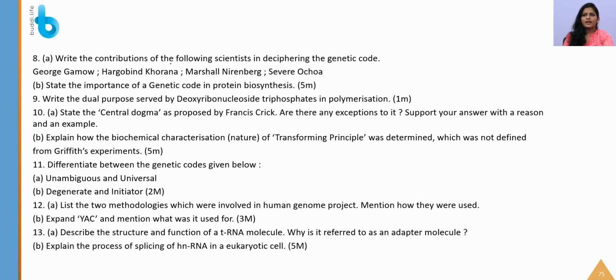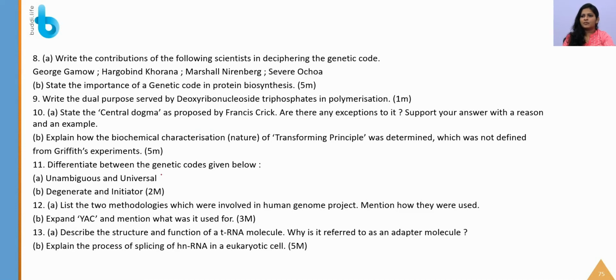Next will be, what are the roles of Gamow, Khorana, Marshall Nirenberg and Severo Ochoa in the genetic code, and what is the importance of the genetic code. Again, you have to write that. What is the dual use of deoxyribonucleotide? Apart from acting as a complementary strand, it will also act as a source of energy, for example ATP, GTP, CTP, TTP. Again, you have to write the central dogma, and what is the exception to the central dogma? You can mention the virus and write that reverse transcriptase can transcribe RNA back to DNA. So you can write that.